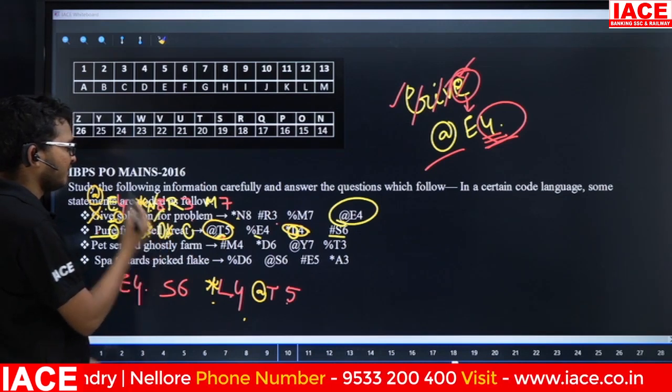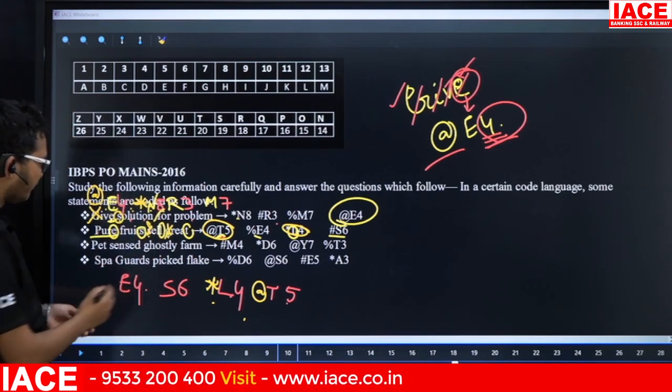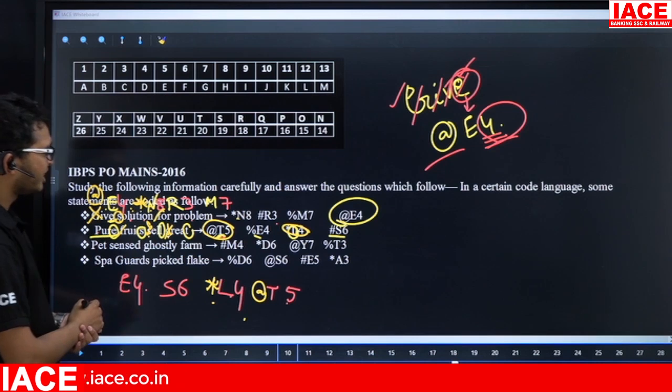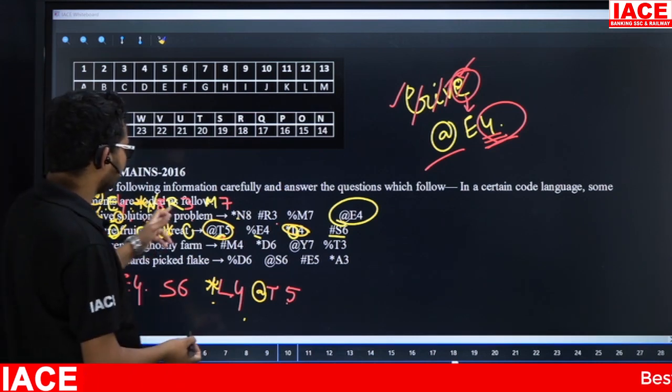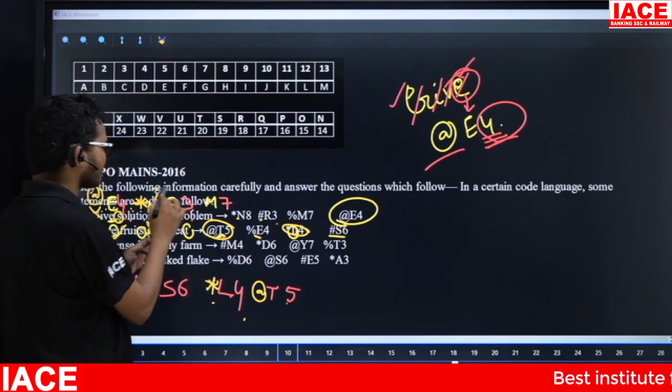Next, suppose friends, check here. This one is starting with F. Now fruits also starting with F. Starting with F means the symbol is one. Check here, starting with R3. The symbol before R3 is what? Hash.